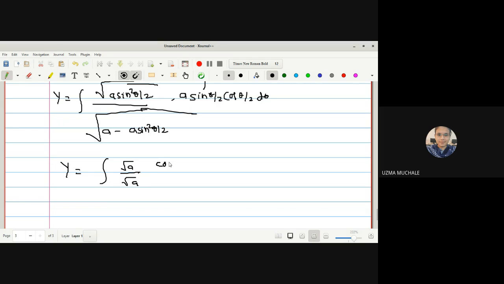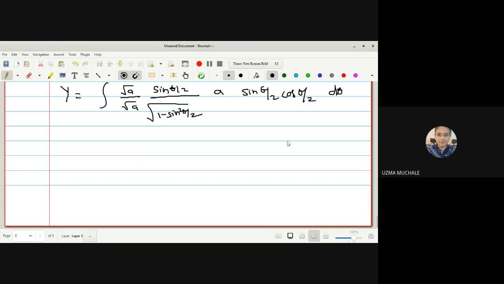What will sin square become under the square root? It becomes sin theta by 2, divided by, now here we get under root of 1 minus sin square theta by 2, and here we have a sin theta by 2 cos theta by 2 d theta. So you can see here the two terms will get cancelled.